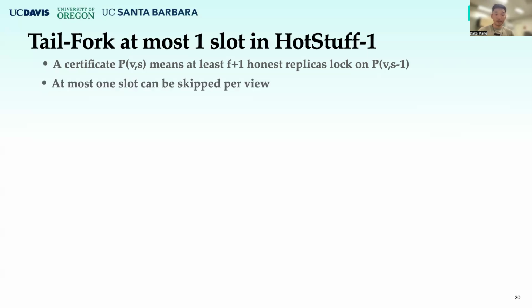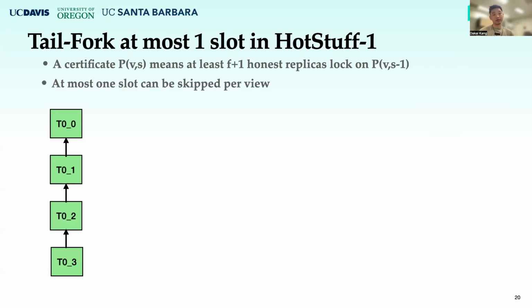So in the next view, if the leader wants to tail fork multiple slots, the proposal from the new leader will not be accepted by at least F+1 honest replicas, so it cannot form a certificate and its proposal will not be valid. Thus, in each view, at most one slot can be tail forked.